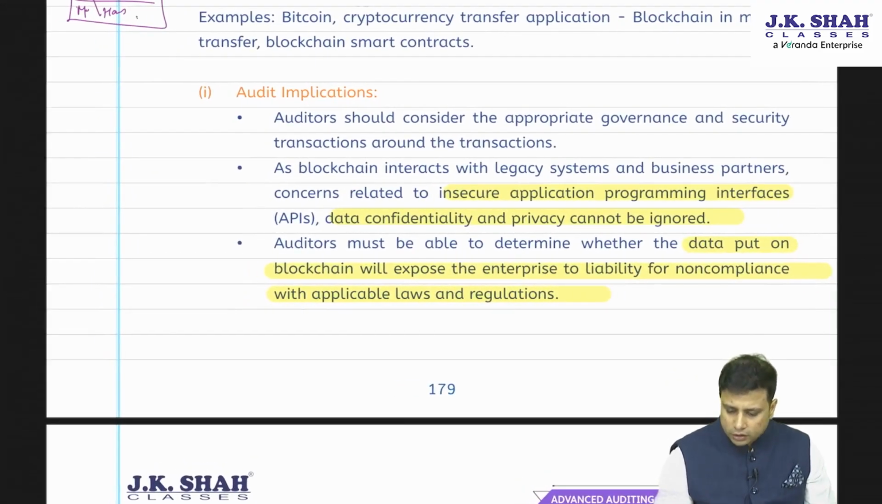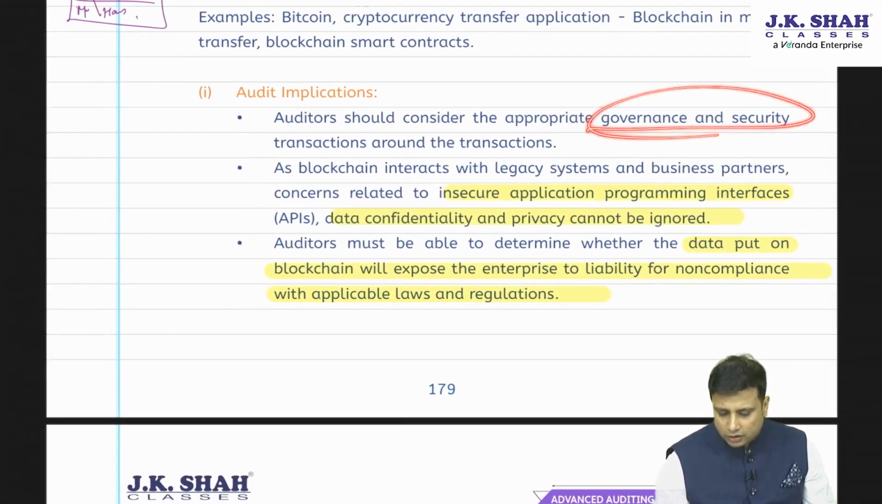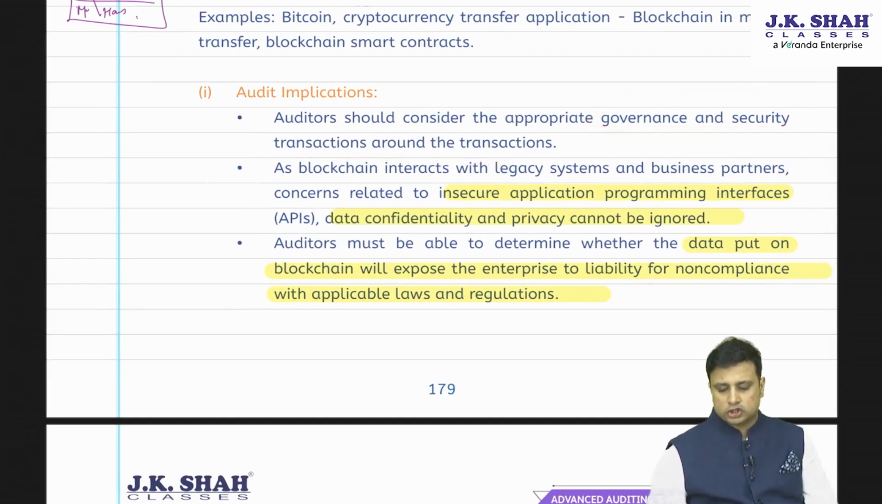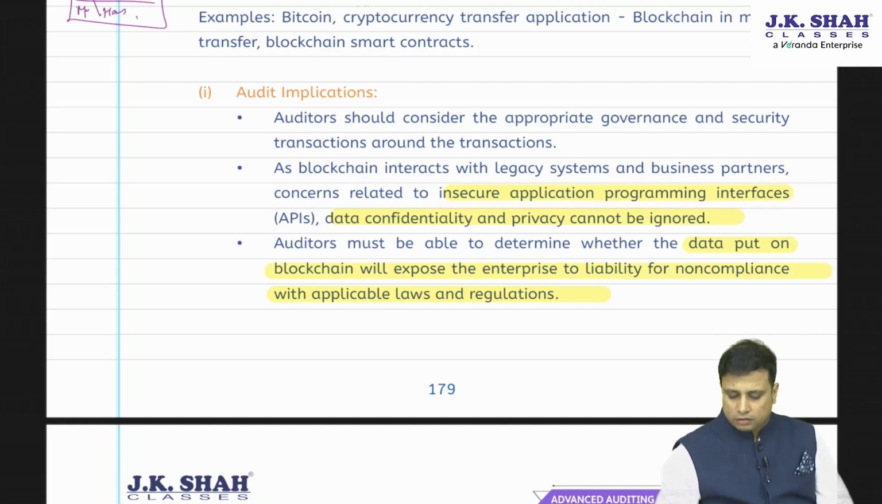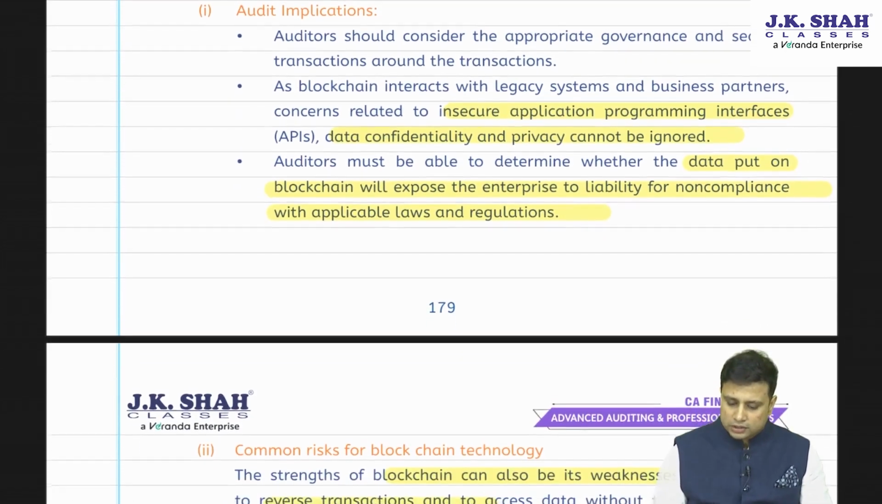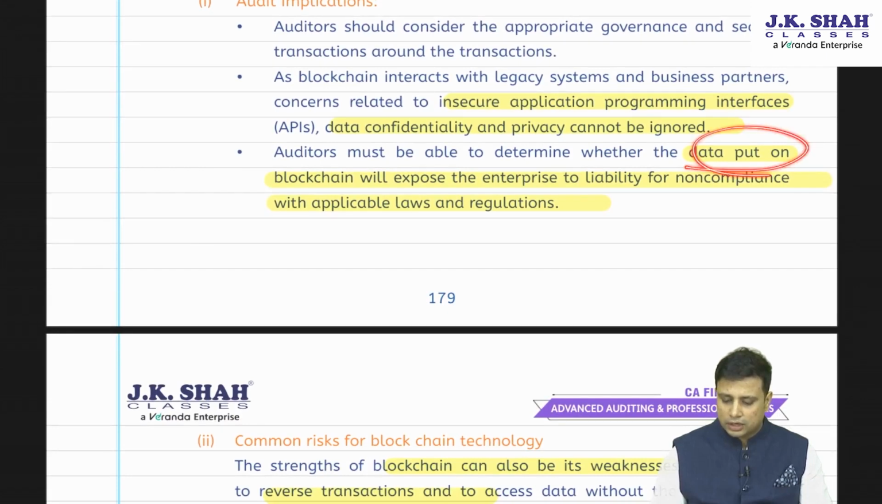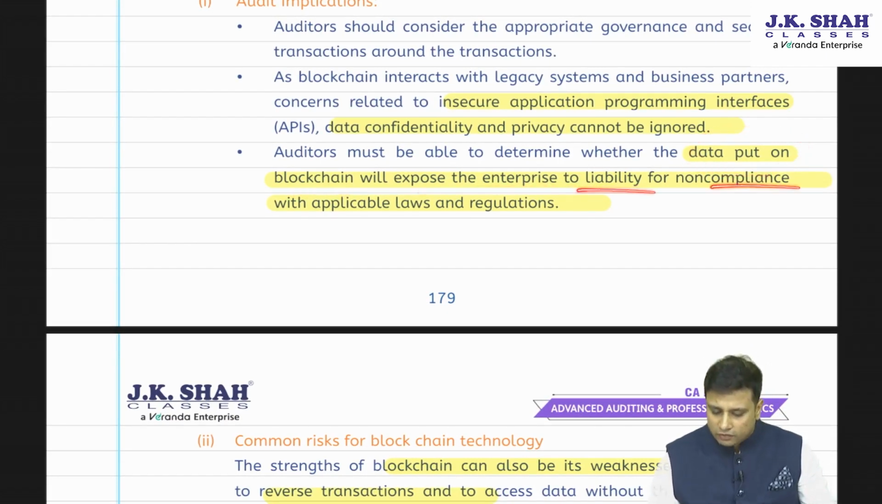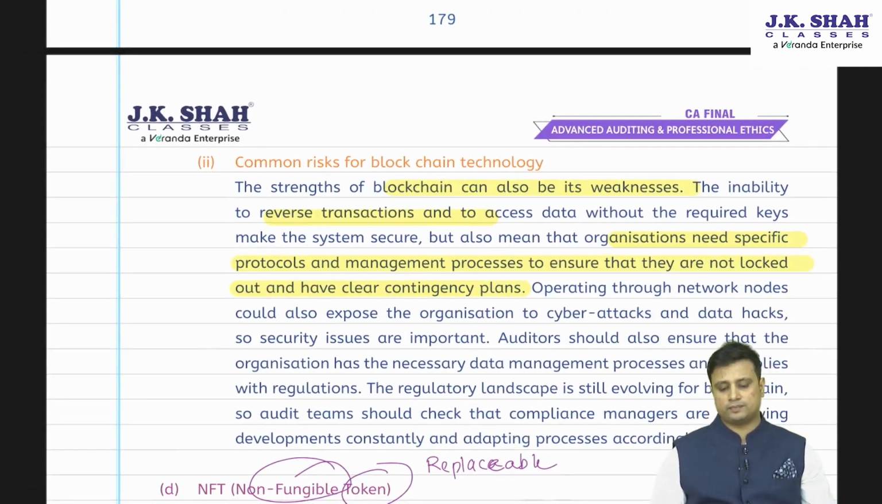So here the auditor should consider the appropriateness of the governance, security and the transactions around it, the security around the transaction, as the blockchain interacts with the legacy system and business partner. Concerns related to insecure application, programming interfaces, data confidentiality and privacy cannot be ignored. Auditors must be able to determine whether data put on blockchain will expose the enterprise to liability for non-compliance with laws and regulation. Next, common risk for the blockchain.